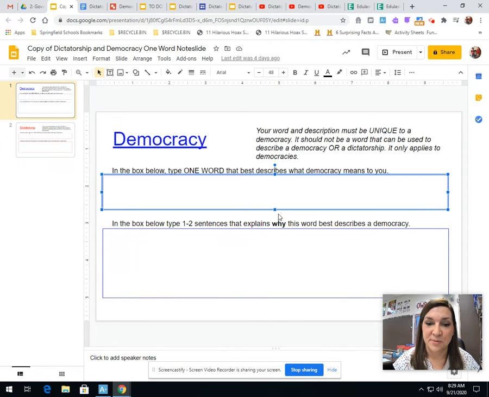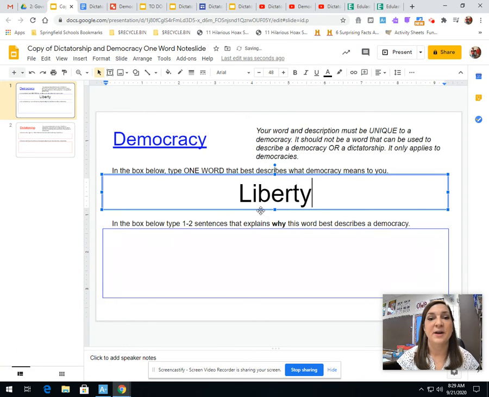So an example might be, for me, if I was doing a one-word note slide for democracy, I would say liberty. Okay? So you want to try to think of a different word than liberty. Don't steal my word. But now I need to come up with 1 to 2 sentences that best explain why I chose this word.